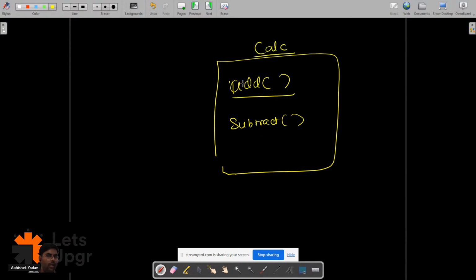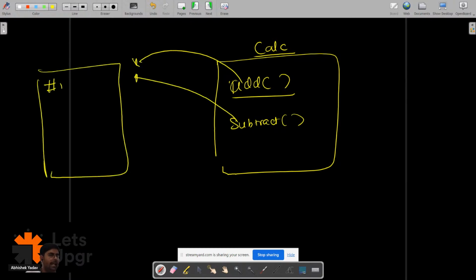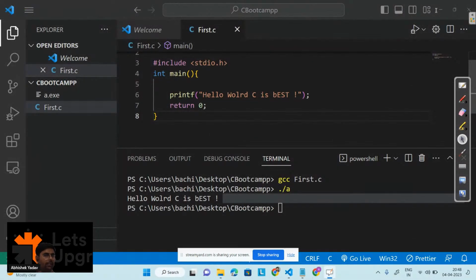And now you have to use this code inside your file. So basically you have to follow a syntax, that is hash include, and after that in the angular brackets you have to write the name of the file, that is Kelsey, right? So that is what we are doing here. printf is declared inside stdio.h, and in order to use the functionality of printf, we have to include this stdio.h, and this is the syntax of including, right everyone?